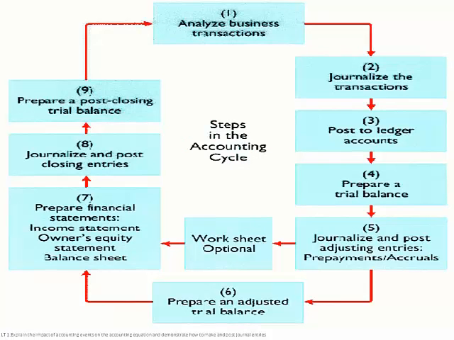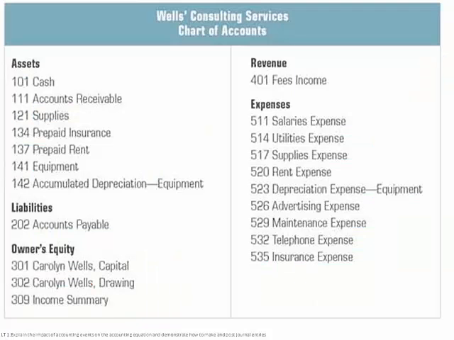So the next thing we want to talk about when we're talking about how to explain the accounting impacts is the accounting cycle. The accounting cycle is basically a 9-step cycle from analyzing the transactions, journalizing them, posting to the ledger, preparing the trial balance, journalizing and posting adjusting entries, which will be a later lesson, preparing the adjusted trial balance, which will be an even later lesson, and then preparing your financial statements, and then preparing a post-closing trial balance.